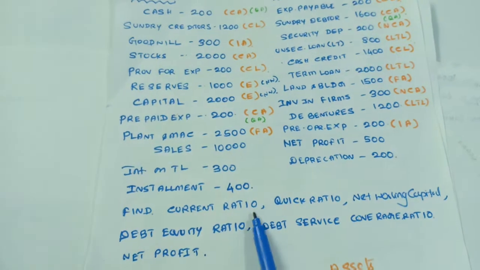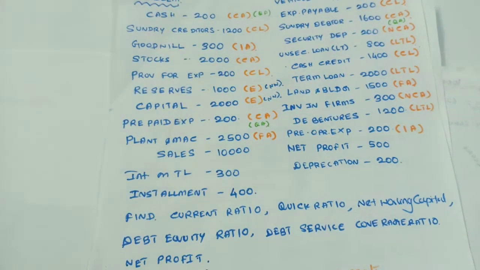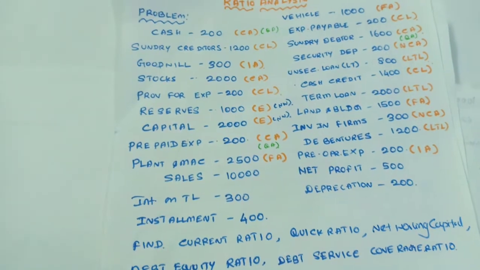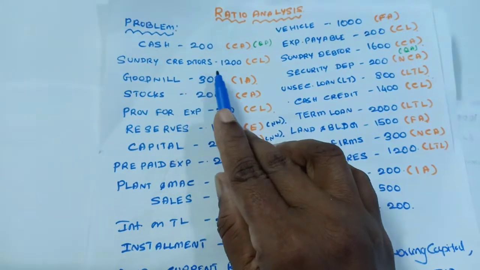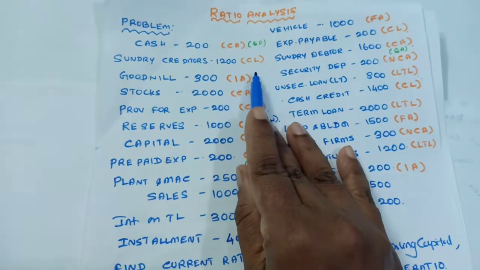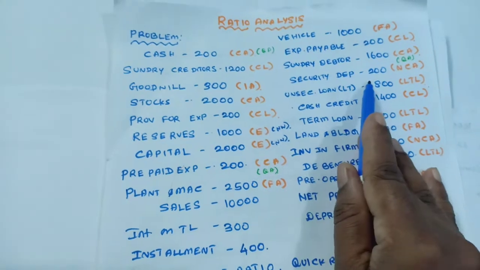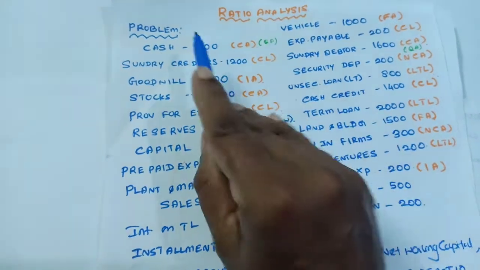We have to find the current ratio, quick ratio, net working capital, debt equity ratio, debt service coverage ratio, and also net profit. First of all, categorize whether each item belongs to current asset or current liability, long term asset or long term liability. We have to categorize the assets and liabilities.